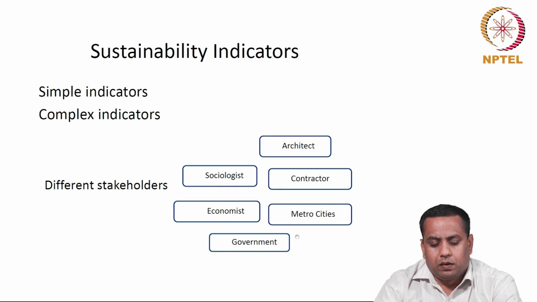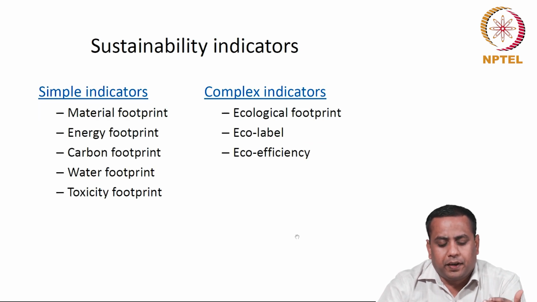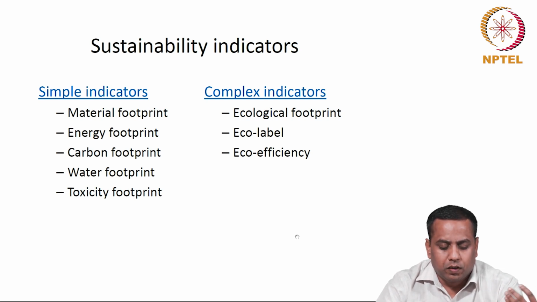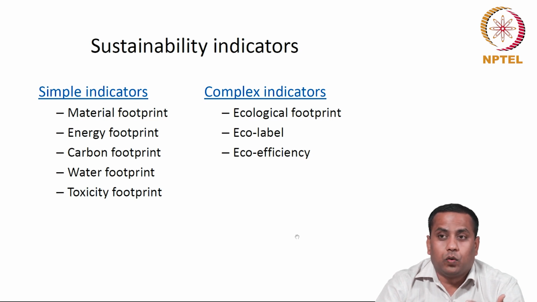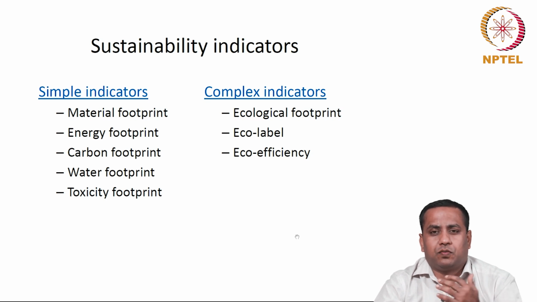Now under simple indicators, we have metrics like material footprint, energy footprint, carbon footprint, water footprint and toxicity footprint. Under complex indicators, we have ecological footprint, eco label and eco efficiency. We will go through the simple indicators first.